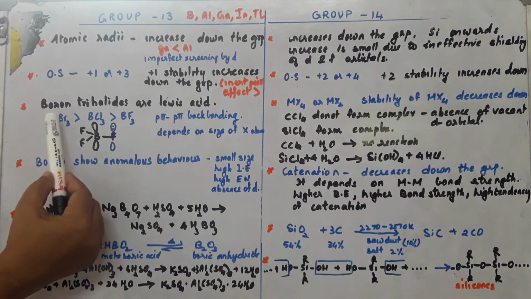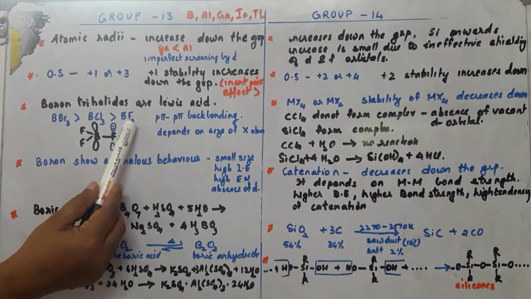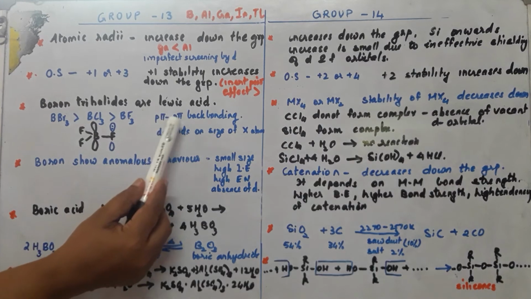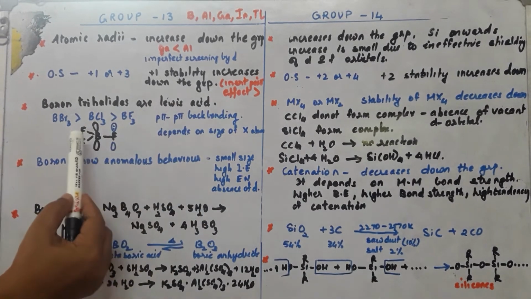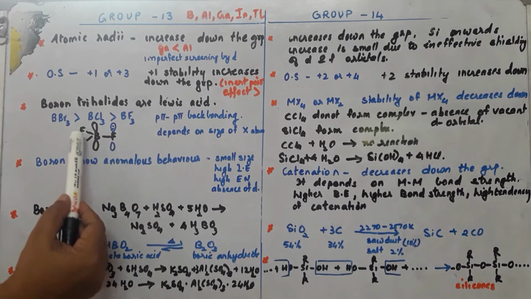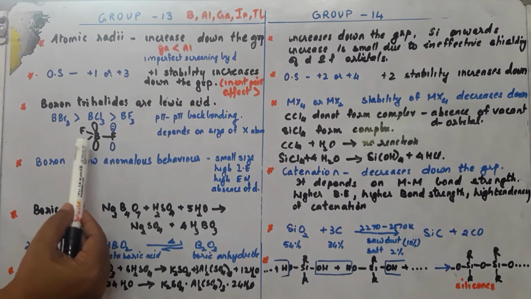Okay, but we see a slight change in the order of Lewis acid strength. Boron tribromide has more Lewis acid strength than boron trichloride, which has more than boron trifluoride. The reason for that is p-pi back bonding. So let us see what p-pi back bonding is. Suppose you take the structure of boron trifluoride. This is how 3 fluorine atoms are connected to the boron.